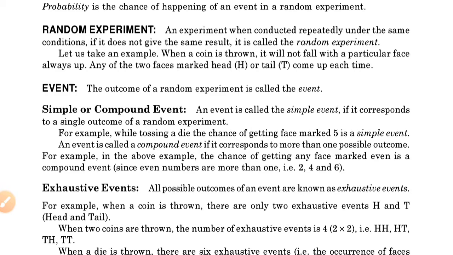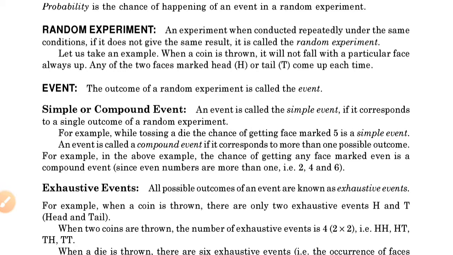For example, let's take a die. If I toss a die, the chance of getting the face marked 5 is a simple event, or the chance of getting face 1 is a simple event, or the chance of getting face 3 is a simple event.